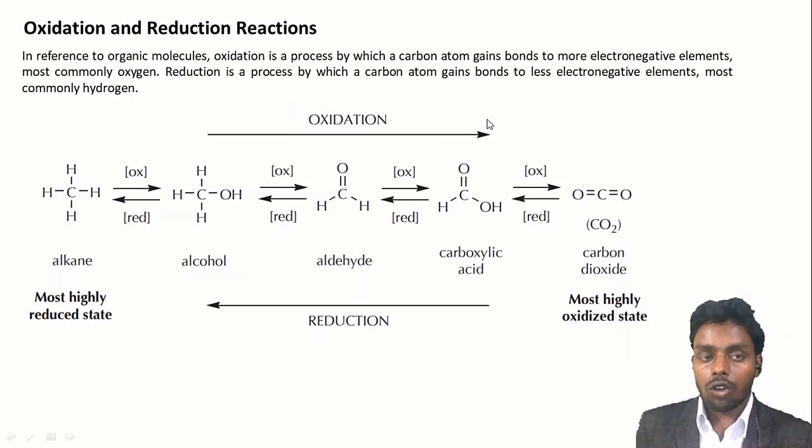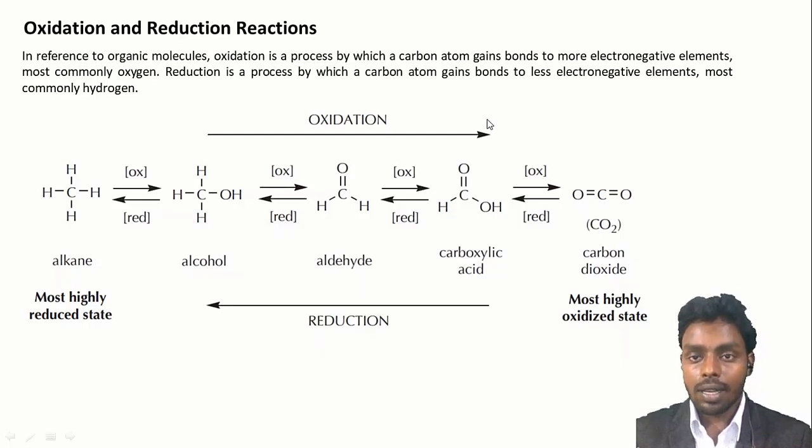Next is oxidation and reduction reaction. So in reference to organic molecules, oxidation is a process by which a carbon atom gains a bond to a more electronegative element, more commonly oxygen, while reduction is a process by which a carbon atom gains a bond to a less electronegative element, most commonly hydrogen.